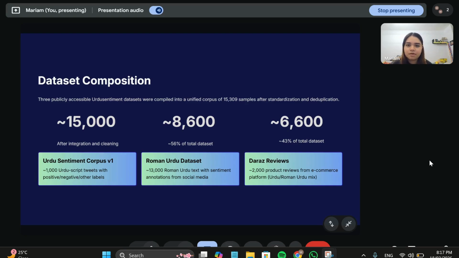I'm Mariam, and I'm going to be talking about the dataset and the pre-processing. To get a good variety of data, we actually combined three different datasets. We used the Urdu sentiment corpus for traditional script, the Roman Urdu dataset for social media posts, and then the Daraz reviews to see how people actually talk in the real world. After we cleaned everything up and got rid of any duplicates, we had a total of 15,309 samples. It was a pretty fair split too. About 56% of the posts are positive and 44% are negative, so the model had a good amount to learn from.